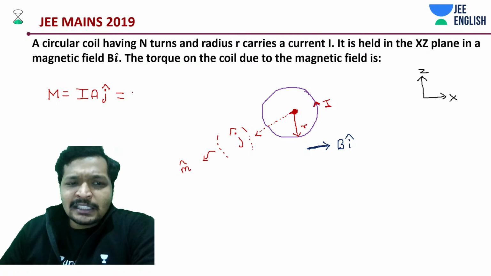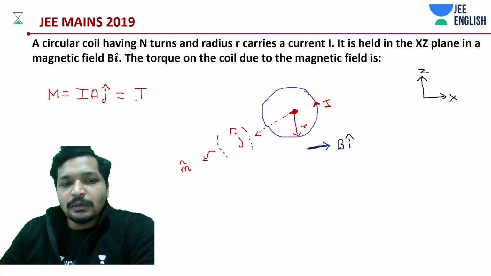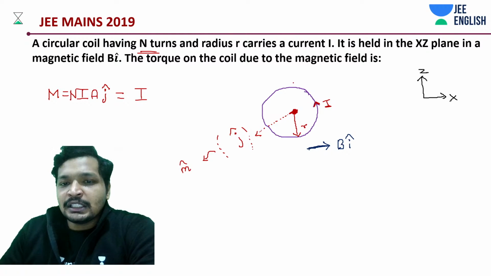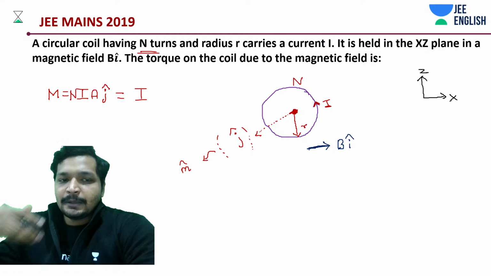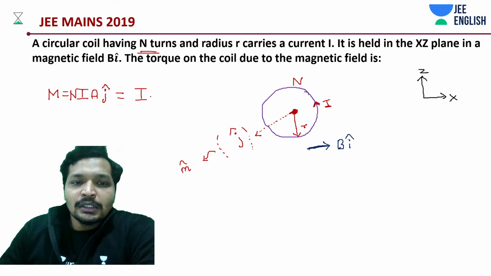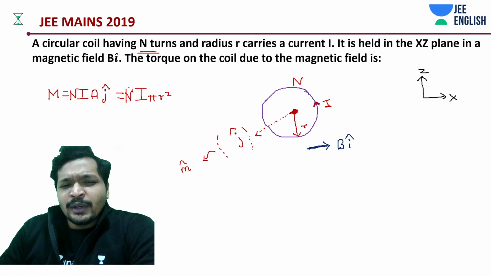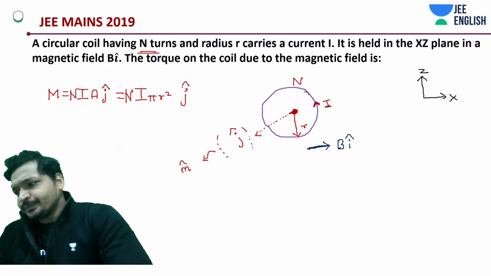I'm being very specific about this so that you don't make any mistake. And N will be added here because it carries N times more current due to N such coils. So it should be N into I into pi into r square into j cap. Simply said, this should be it.